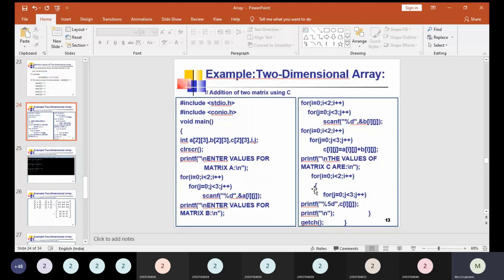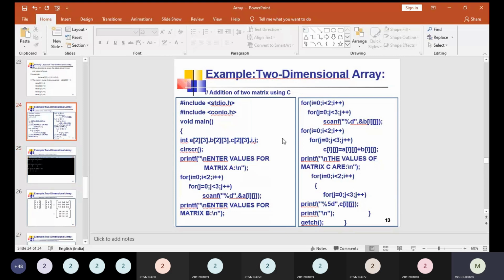For giving input for the b array, again two for loops are used. For adding the values and storing them in the c array, again two for loops are used. Totally six for loops are used here, and for displaying, another two for loops are used. So here, with the help of these looping statements only, we can perform any kind of operations in a two-dimensional